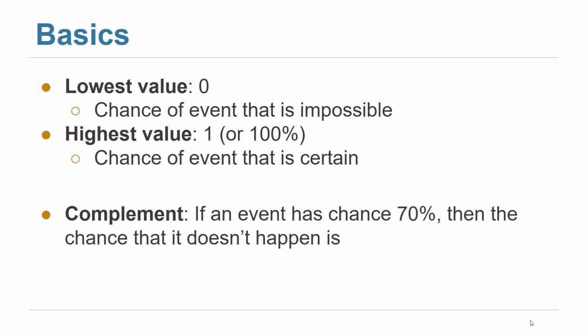Complement. What do we mean by complement? If an event has a chance of 70%, then 30% it will not happen. Okay? So 30% is the chance that it will not happen, which means 1 minus the probability that it will happen. And this is what we call complement. So that's the complement probability. An event can happen with probability P. It will not happen with probability 1 minus P.